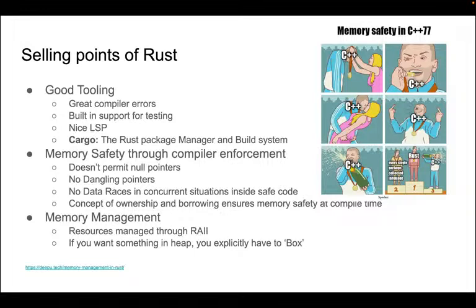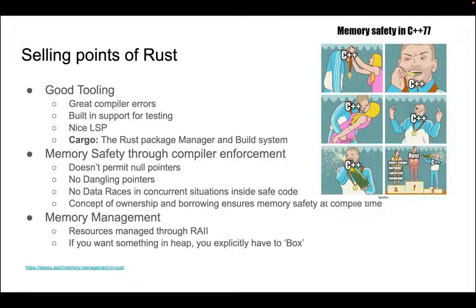So the next thing is memory safety through compiler enforcement. The compiler is active in finding out whether you wrote memory safe code or not. This is a very tricky topic, and I can't summarize it in 5-10 lines, but let's go through these 4 points. It doesn't permit null pointers at all. Next, there are no dangling pointers. A dangling pointer basically means you have a pointer that pointed to something, but now it's pointing to nothing. It's dangling. And data races in concurrent situations are never going to happen because of Rust's primitive concepts of ownership, borrowing, and things like that.